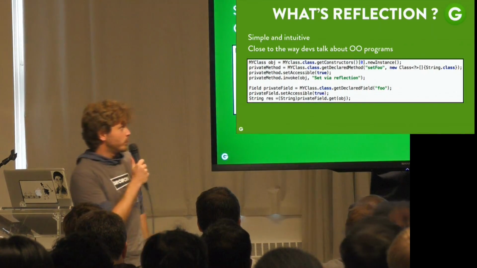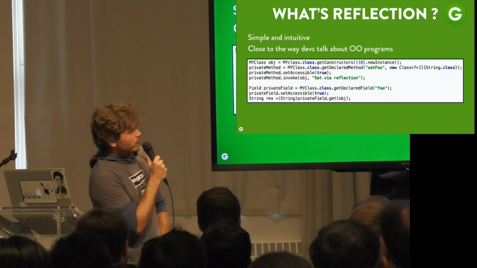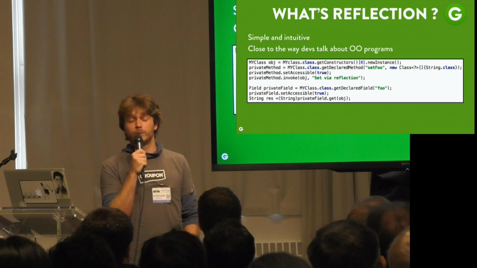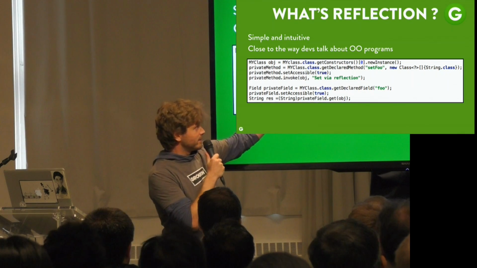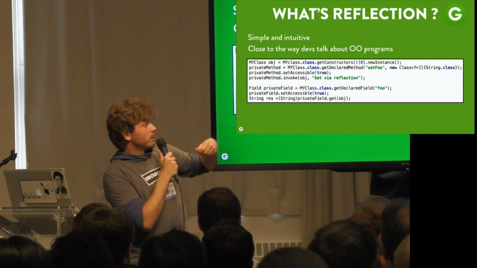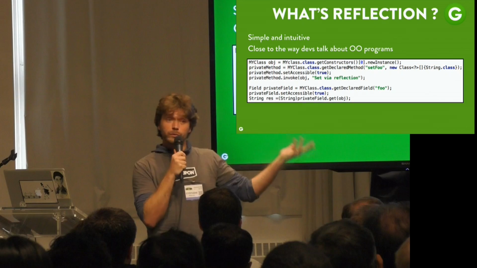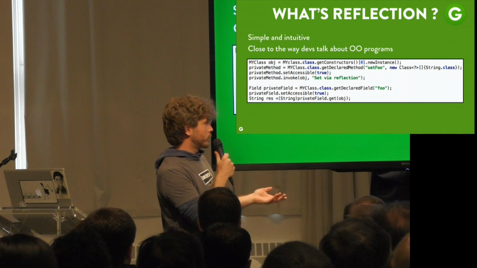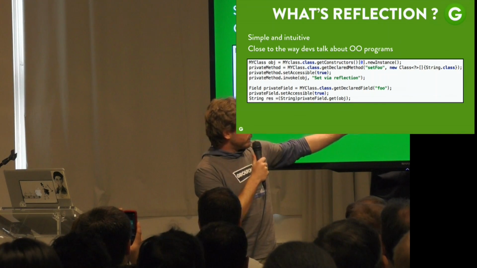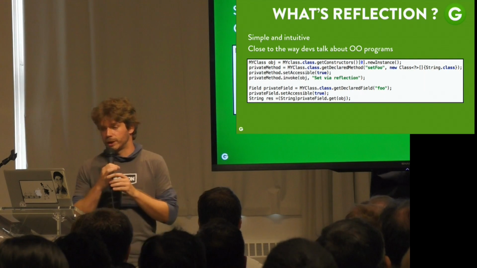Here is a simple example of a few usages of the reflection API. As you can see, it's very intuitive, very close to the way developers talk about our object-oriented programs. You manipulate classes, which are represented by the Java class. You manipulate constructors, and you can invoke them. You can access methods in the same way and invoke them, passing parameters. You can also discover the parameters of a method or a constructor. You can also access fields by their name, get the value of a field for a given instance of an object, and also set the value of this field for a given object.